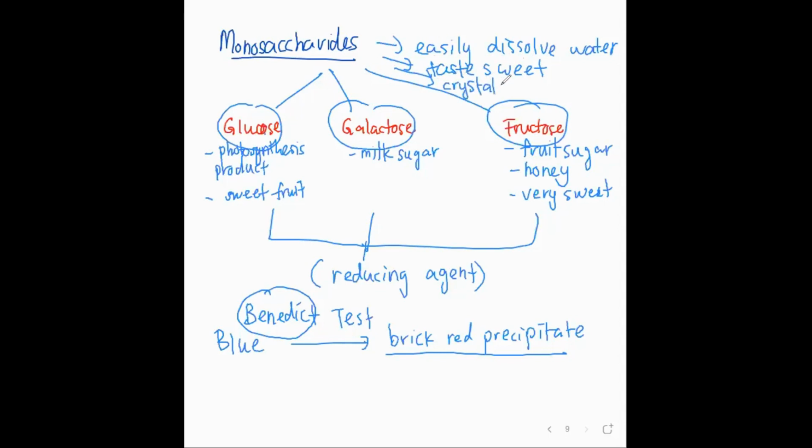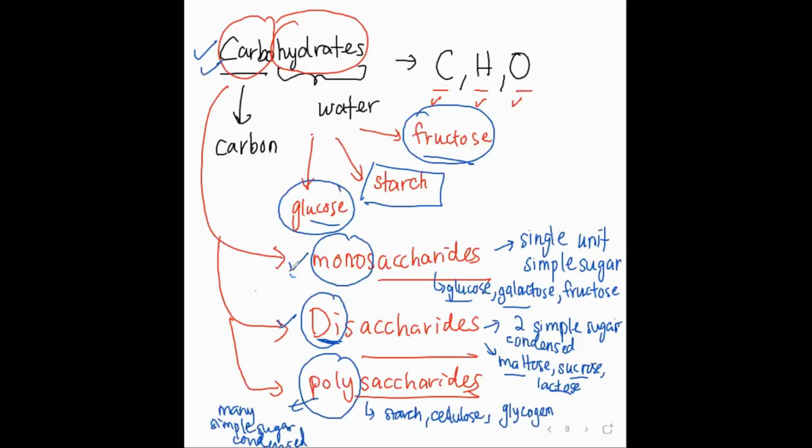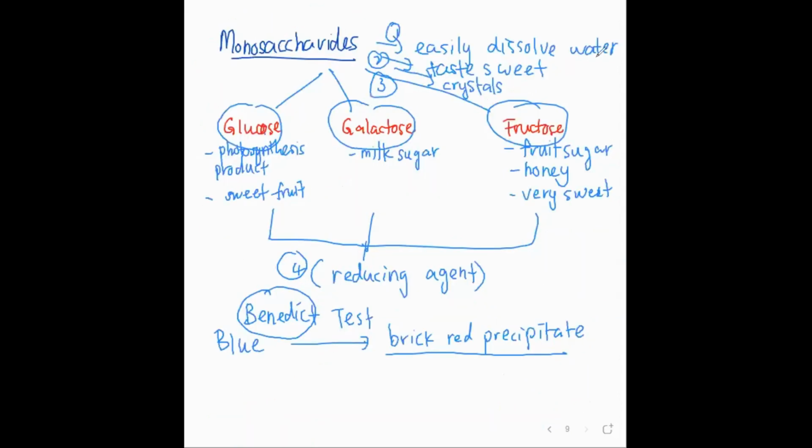It can easily become crystals. Then you also know that monosaccharide like glucose, galactose, and fructose not only easily dissolve in water, not only taste sweet, not only can form crystal, it is also known as a reducing agent. So these four things about monosaccharide. All right. So carbohydrate, remember we have monosaccharide, disaccharide, and polysaccharide. So monosaccharide, that is their characteristics.